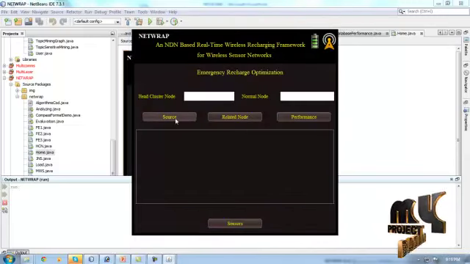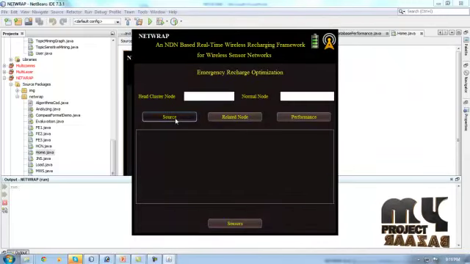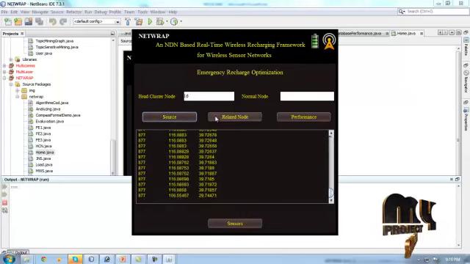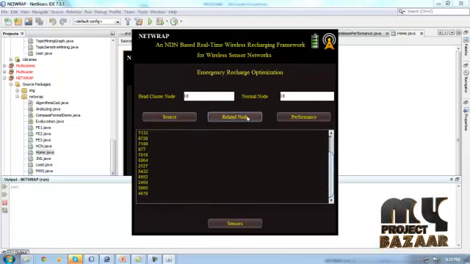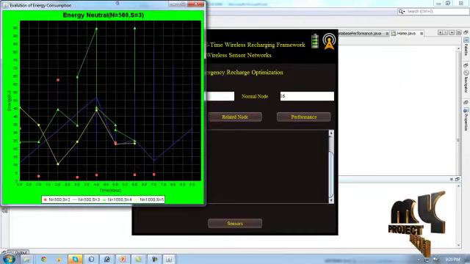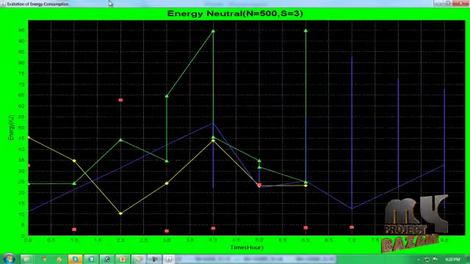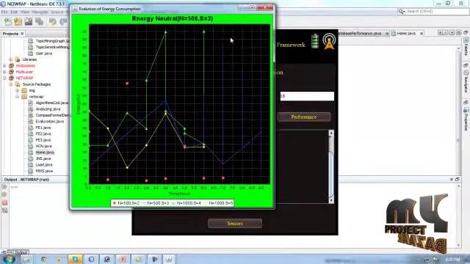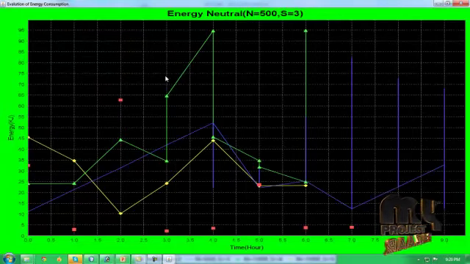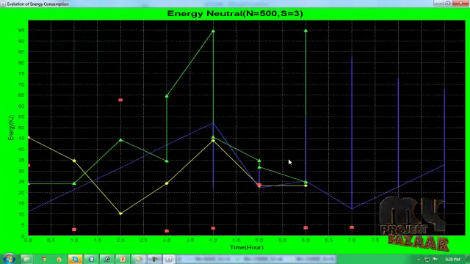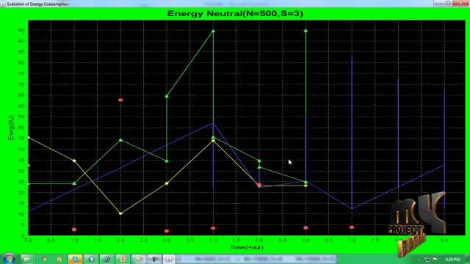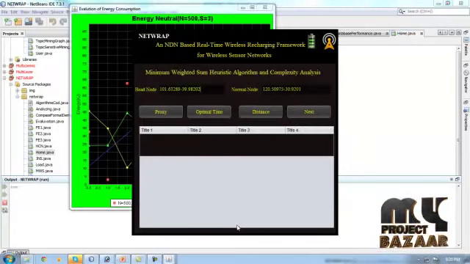And next, the energies: we get the head cluster node energies and, based on the related node, normal node performance about the energy neutrals. Based on those energy neutrals we get the implementation for the particular case here. After that we communicate the process. The entire energy will be produced based on time, in hours. In this energy neutral, n equals 500 and n equals 50, based on this process communicated with the sensors.